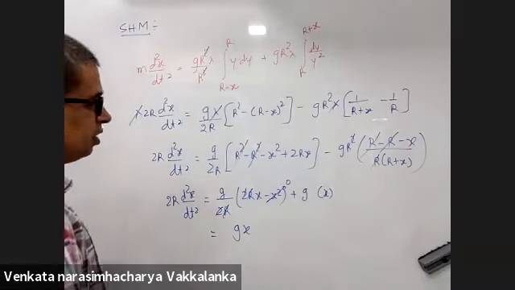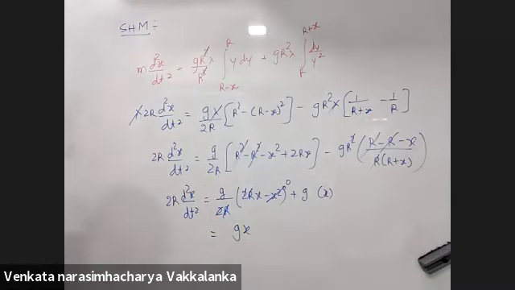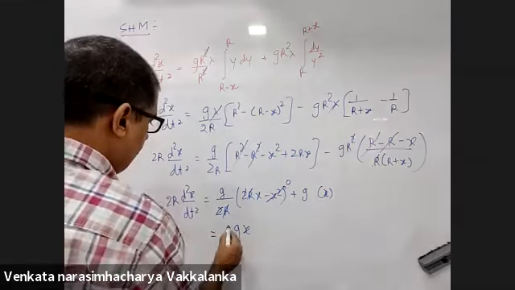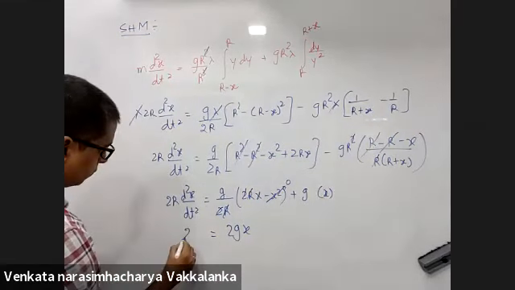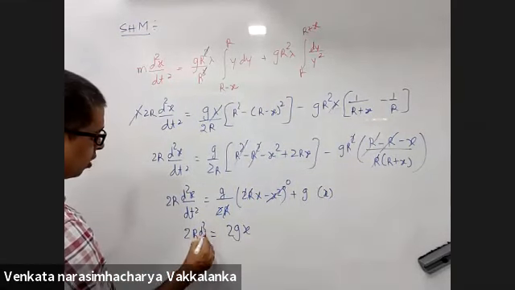I also committed a mistake somewhere, it appears. So the RHS is 2gx. Where? RHS 2gx, in the last step. Yes, then the answer has come.